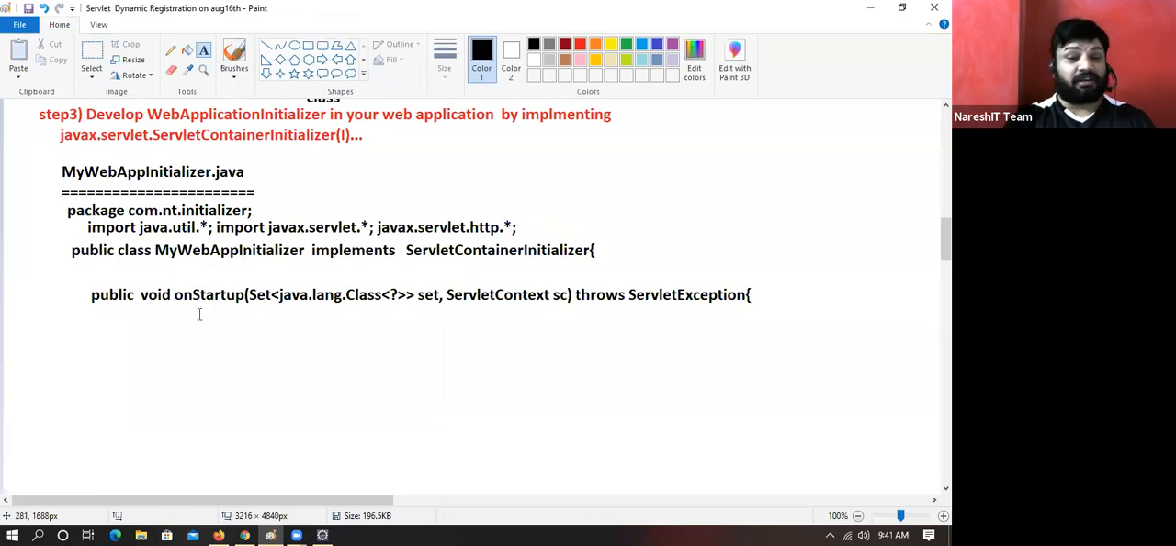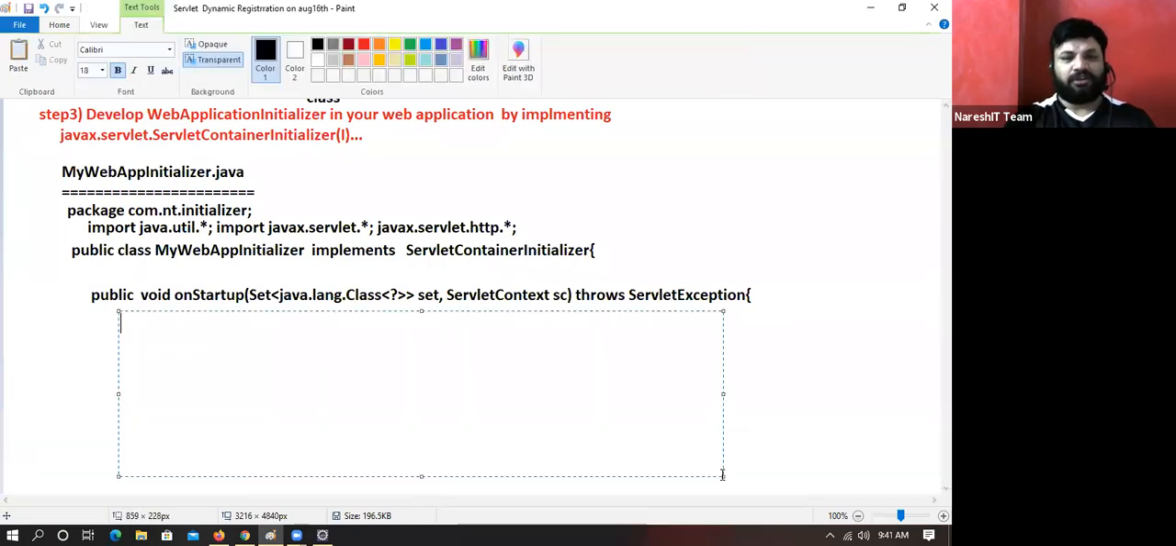The onStartup method, are you going to call it? You are not going to call it. Are you going to load this class and create an object? No. The container will do it automatically during the deployment of the application. I will explain the flow in a moment. Here, you should write code thinking about servlet registration.